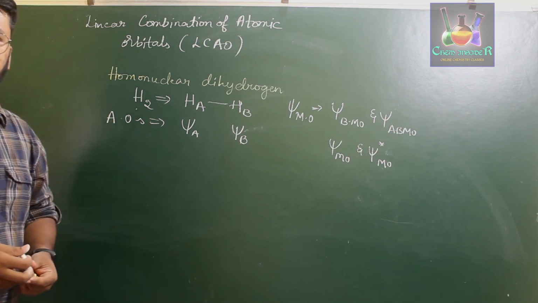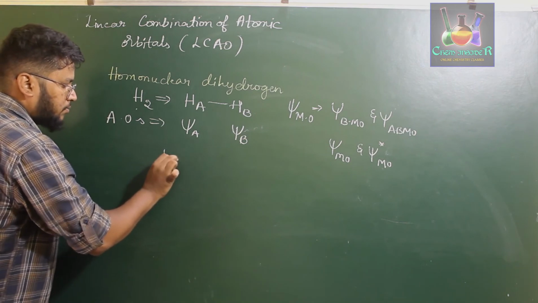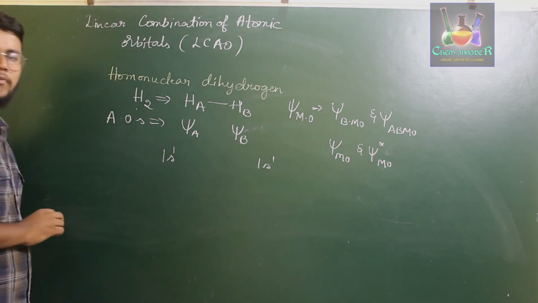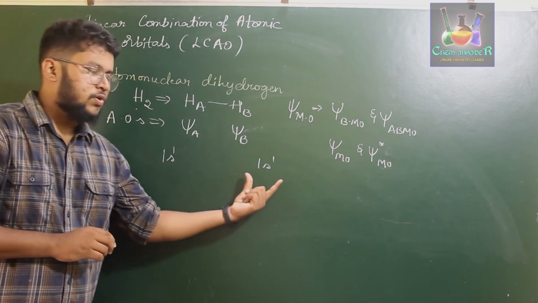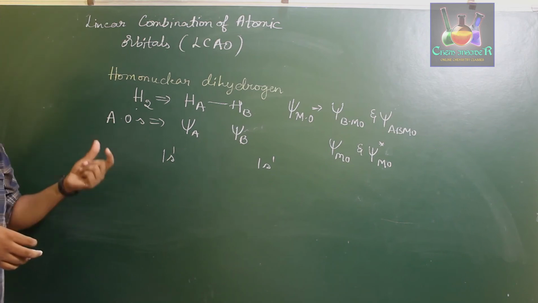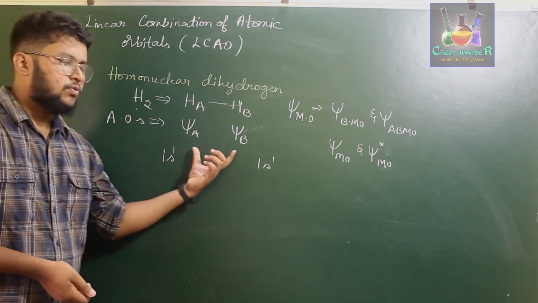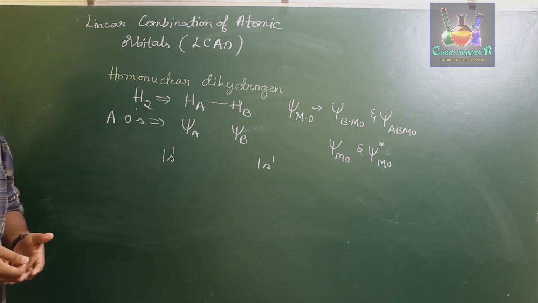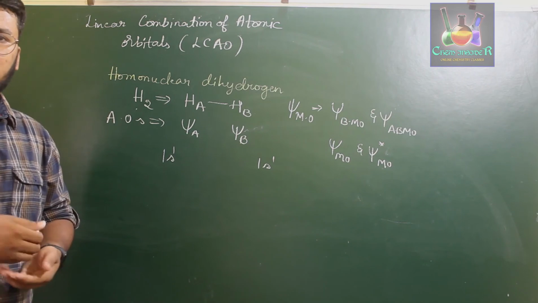with one another. For example, HA has one electron in its 1s orbital, and HB will also have one electron in its 1s orbital. Now if you draw the molecular orbital diagram for HA and HB, since both have the same energy, they form a constructive interference. Constructive interference is nothing but if they are going to add up with one another, and if they are going to subtract from one another.